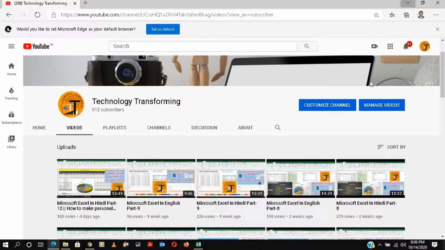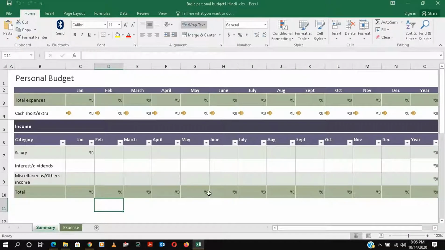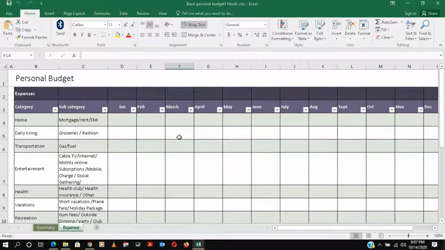So basically, in our last session, we talked about MS Excel pivot tables. Now the pivot table chapter is finished. Today I'm going to explain, as we promised from day one, we will tell you about the budget. Surely we'll explain how to create our monthly budget, our personal budget, or our family budget. I will explain how it will be. So I made some budget.